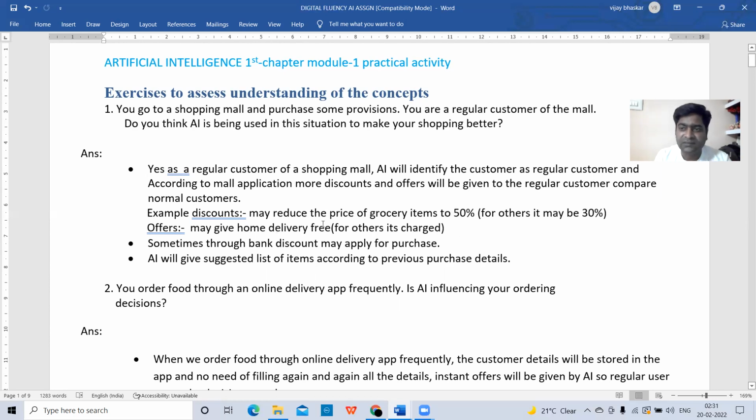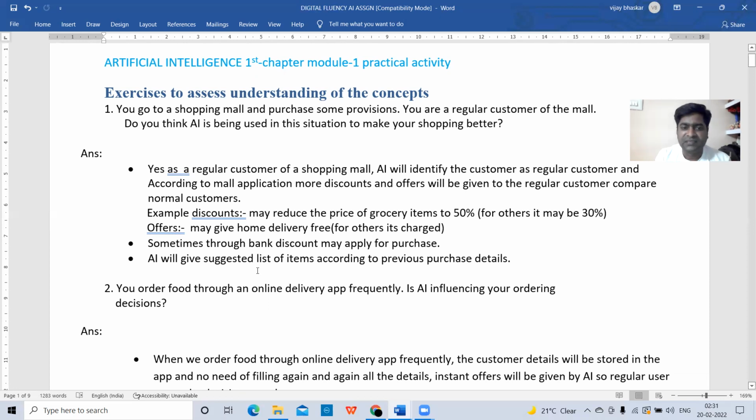So who is doing that? This is done by artificial intelligence, which is there in the mall system. In the mall system, artificial intelligence is doing all these things. Sometimes a bank discount may apply to the purchase. So what will happen? Whenever they swipe their bank credit card, automatically a certain discount will be given to regular customers.